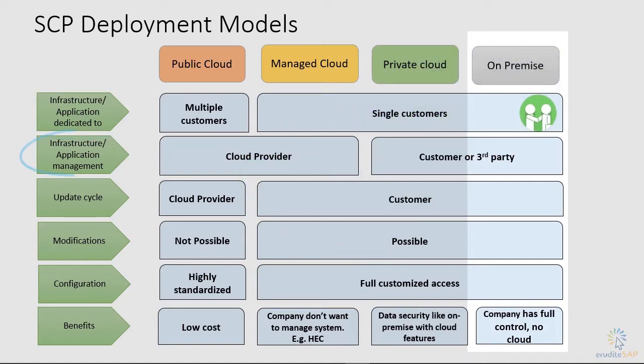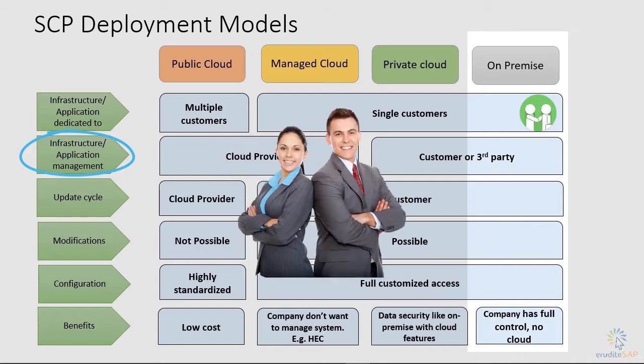The next feature is infrastructure or application management. In case of an on-premise system, the infrastructure or application is managed by either the customer or a third-party company. The customer will take care that everything is working fine in the infrastructure and in the application.